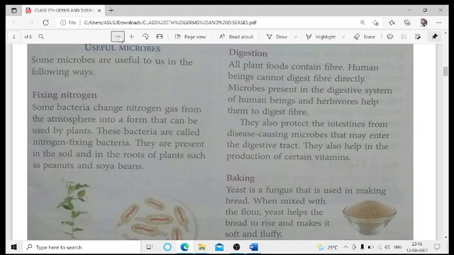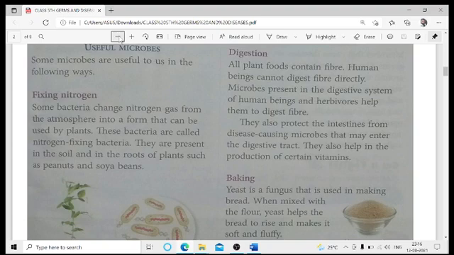where they are helping in the digestion process. And not only that, if we talk about cows or buffaloes, basically the grass eating animals, we cannot eat the grasses because we cannot digest them. This you will also be studying in class 7.